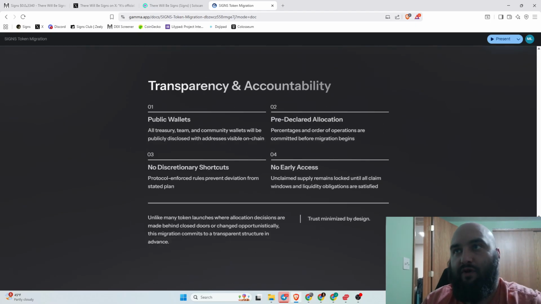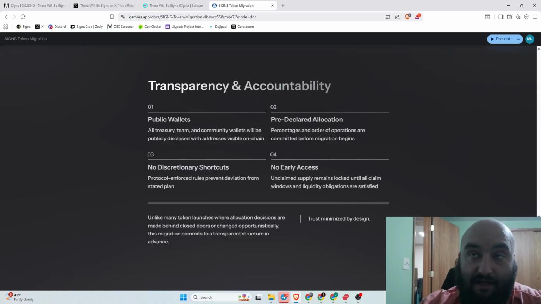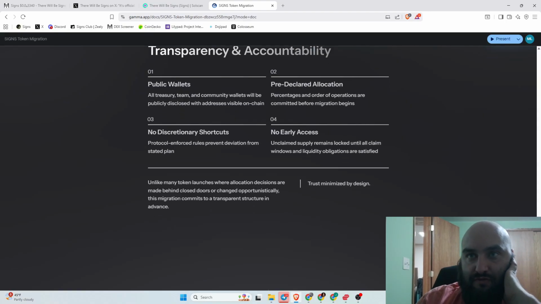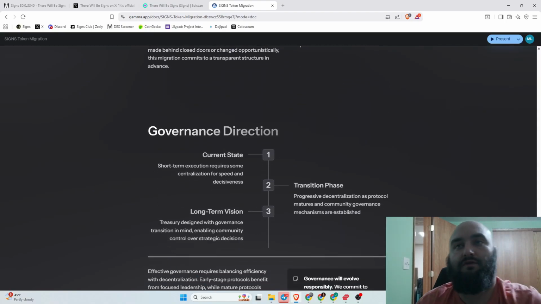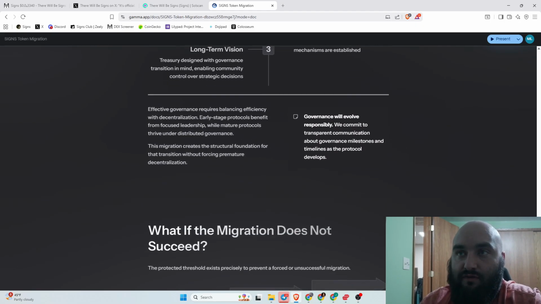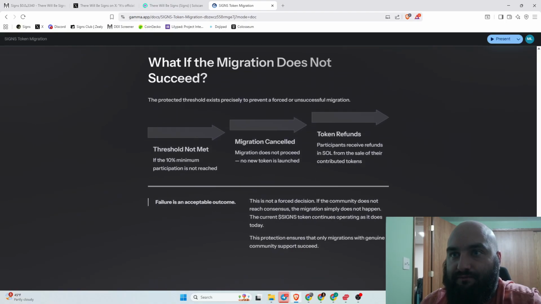And then whenever we go to start doing these things, and even now, these wallets are publicly available. So the whole idea here is transparency while we're doing this switch, what the results are going to be ideally, and how you can remain in touch with what's going on. Okay, so let's see. Right now, governance, I don't think this stuff really needs to be mentioned. You guys can read through this document if you want to go through this stuff too.